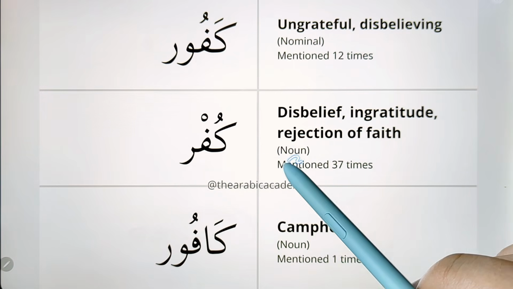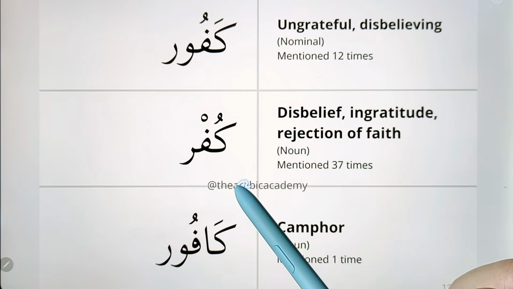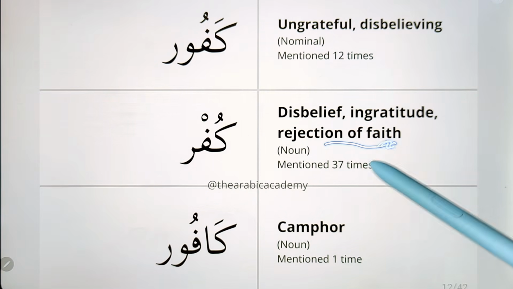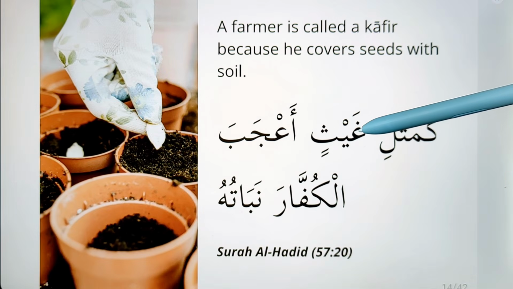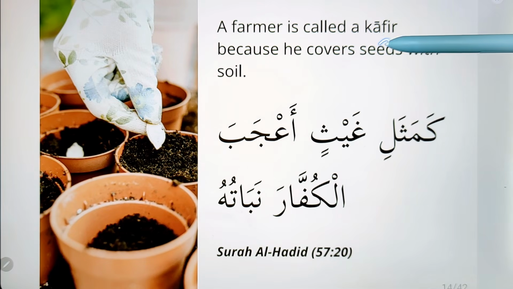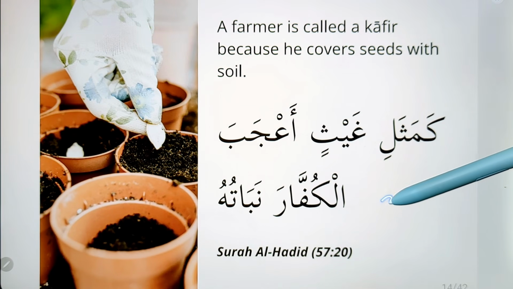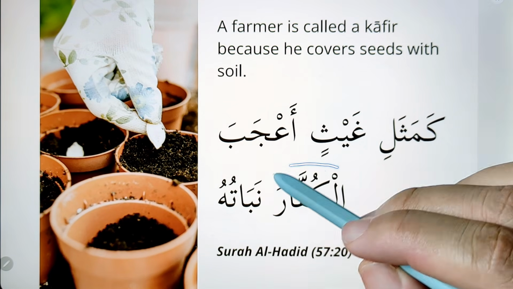Then we have the noun kufr. Kufr means disbelief or rejection of the faith. Last word is kafur. Kafur is a type of tree. Surprisingly, a farmer is called a kafir because he covers the seed with the soil. And that's how we understand that a disbeliever is someone who covers the truth.